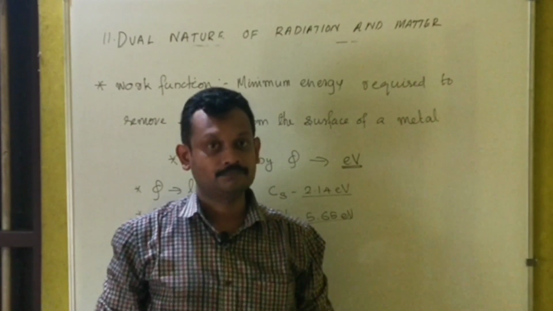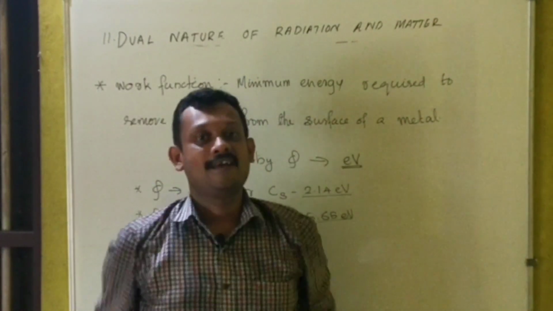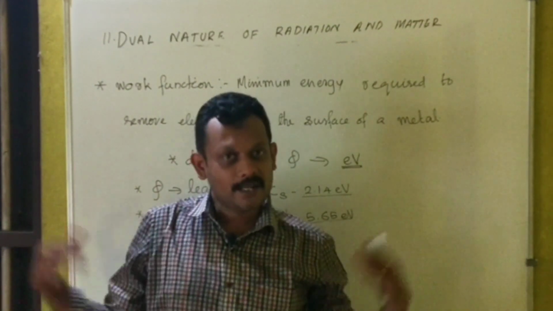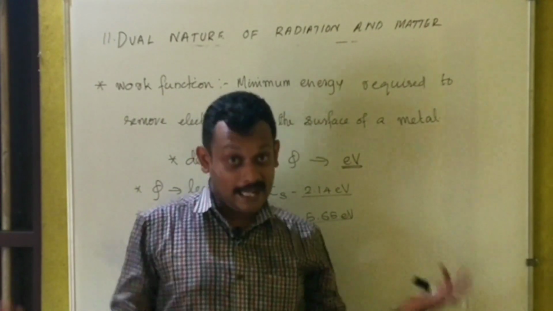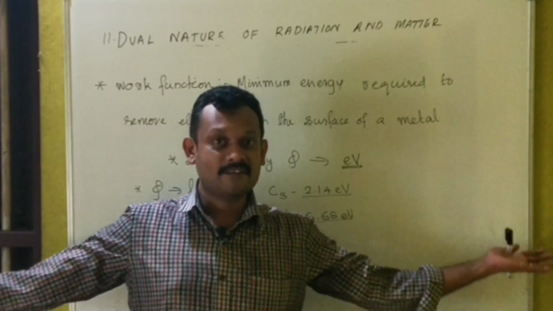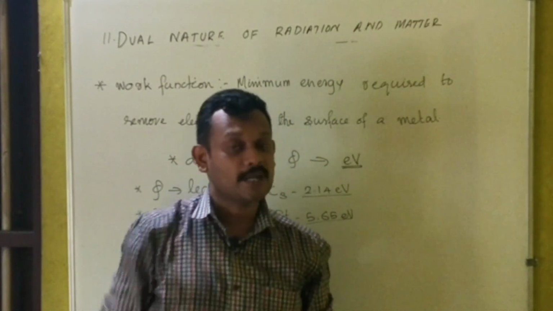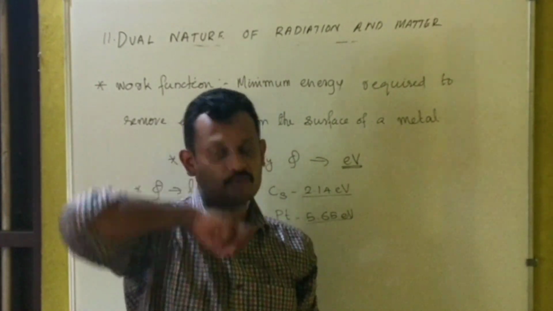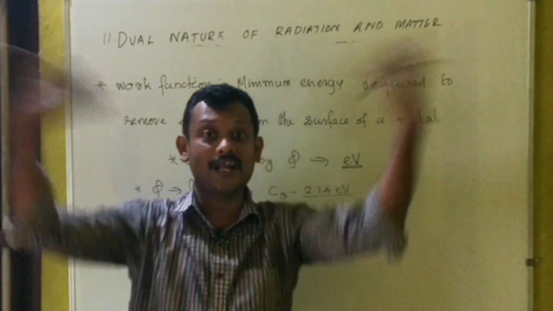What does that mean? From which element is it possible for you to remove electrons easily? Tell me, dear children. Your answer is absolutely correct. It is cesium, right? Electrons can be easily removed from cesium, but it is very difficult to remove electrons from platinum. You can see NCERT book table 11.1 for the order of electron volts. Generally alkali metals have low work function because they are ready to donate electrons.